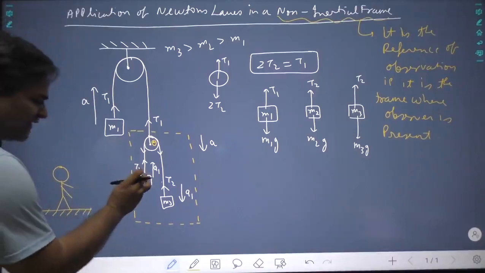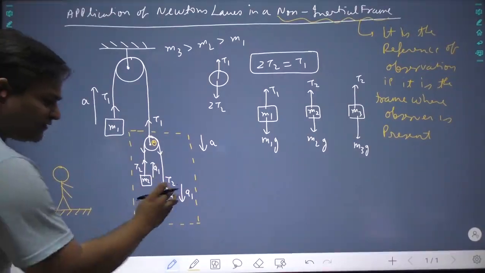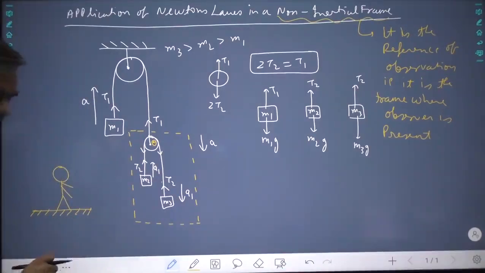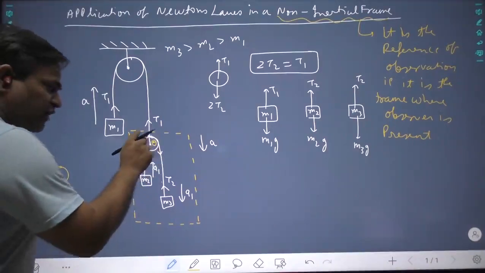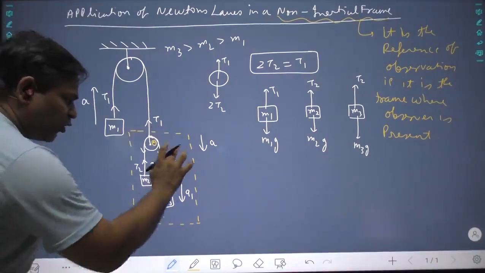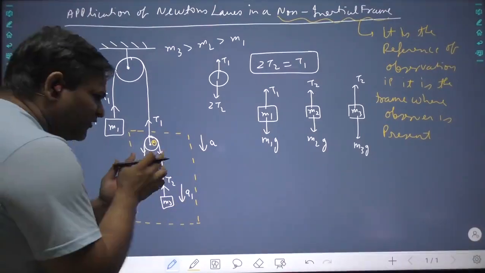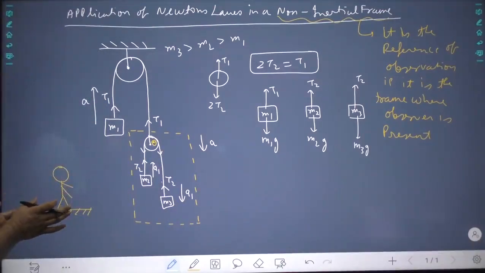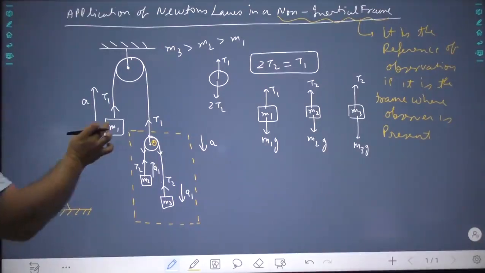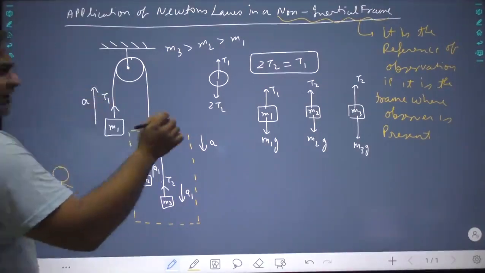Now, this has acceleration A1 upward, this has acceleration A1 downward with respect to this person. Because with respect to this person, only these two things are moving. Now consider with respect to Earth. Because to apply Newton's laws of motion, we need to write down the equation with respect to this person. With respect to this person, this has only acceleration A.